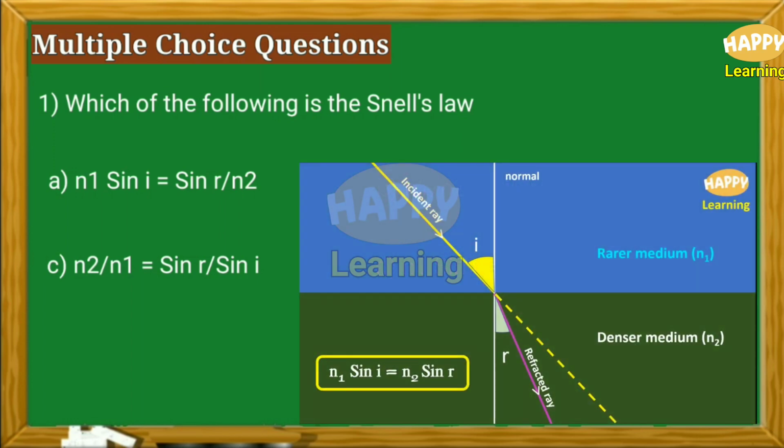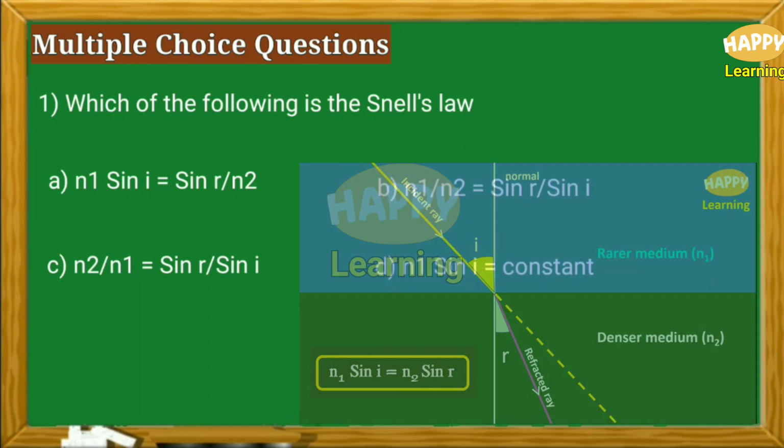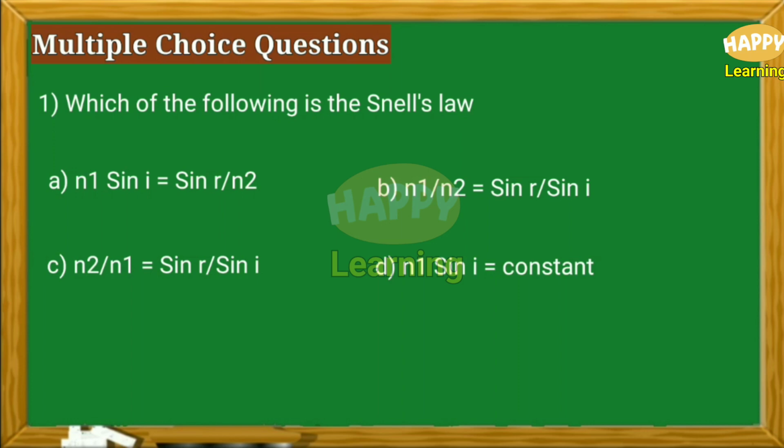We know the Snell's law, N1 sin I is equal to N2 sin R. So in option B, after rearranging, after cross multiplication, we get N1 sin I is equal to N2 sin R. Therefore, the correct answer is option B.